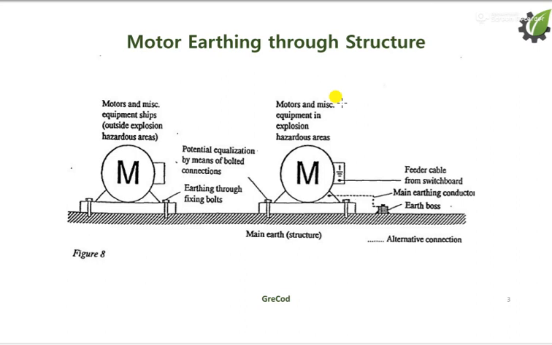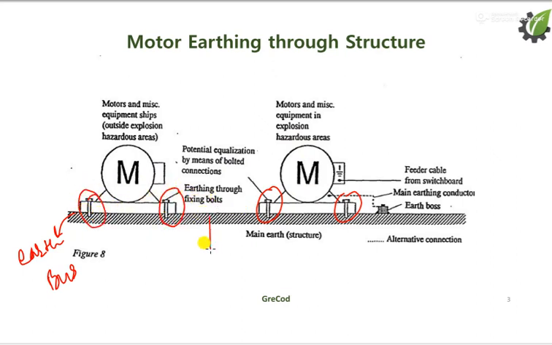Our second slide shows the motor earthing structure. Like this is the structure. This is the earth bus. The motors are connected to this earth bus through some earthing bolts.